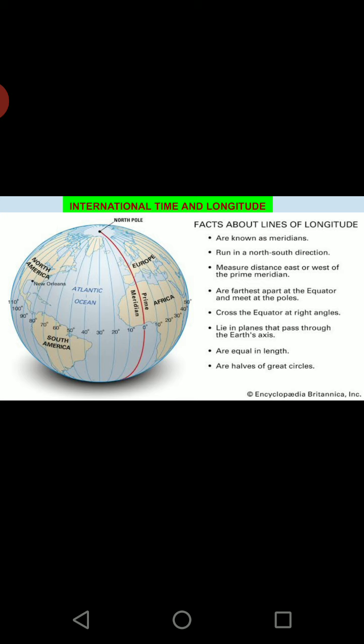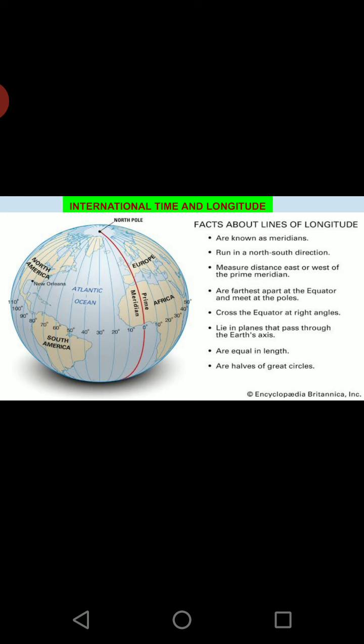And as you are all aware, one rotation, that means day and night complete, takes 24 hours. So now we have two figures with us. Number 1, there are 360 longitudes, and number 2, the earth, in order to complete one rotation around itself, takes 24 hours. That means for 360 longitudes, the earth takes 24 hours.